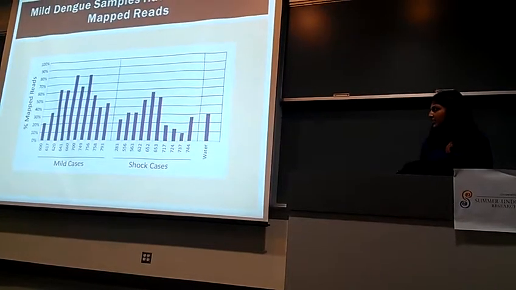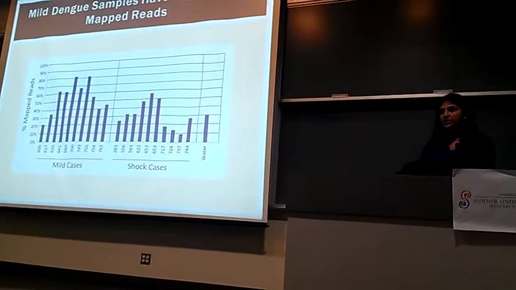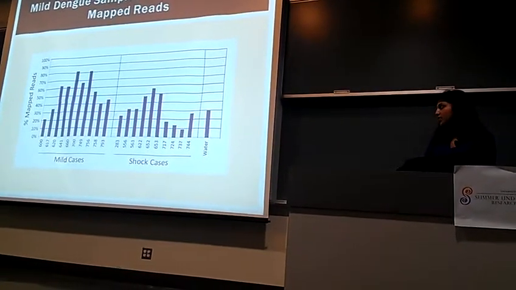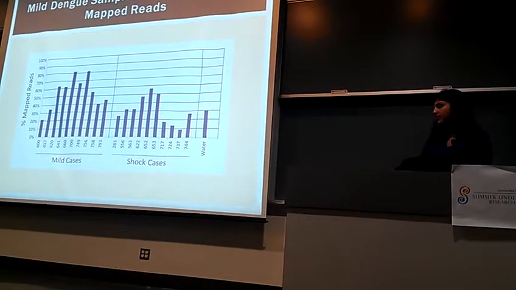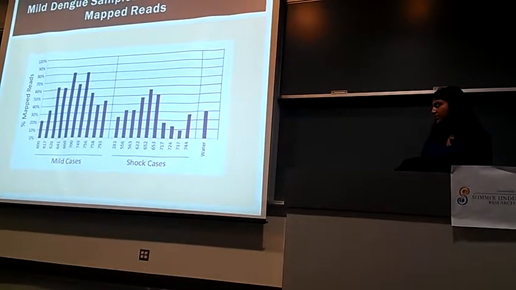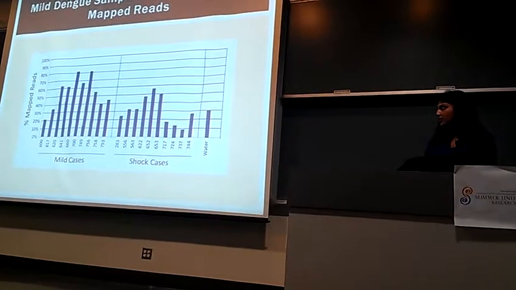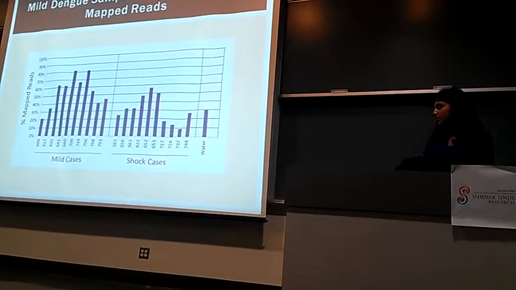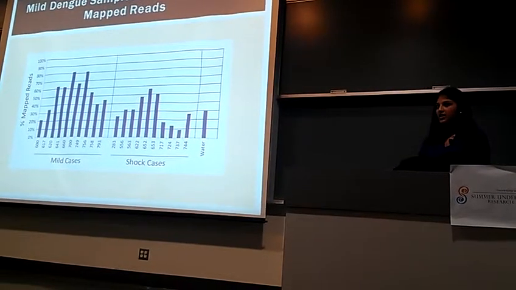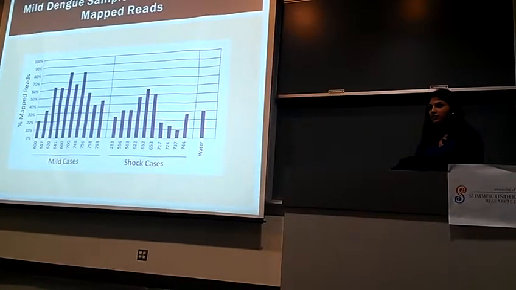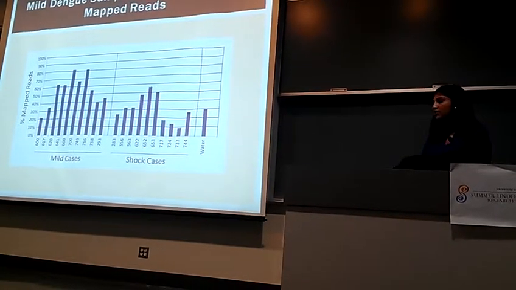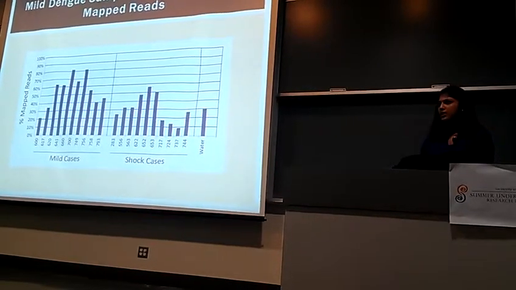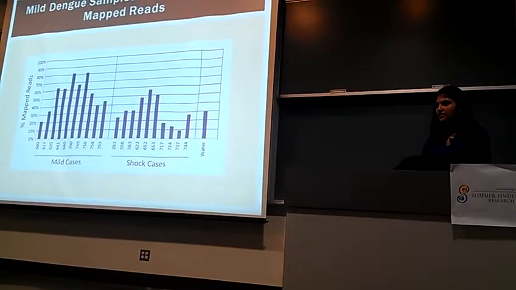As you can see here, the water actually had a lower percent of mapped reads, which is to be expected, and it's good to see, because water doesn't have much nucleic content in it in the first place. We also saw a lower percent of mapped reads for the shock cases. This could possibly be because the shock cases contain novel sequences that are not yet cataloged in the reference database, or it could also be because, like the water, it had less nucleic acid content to begin with.